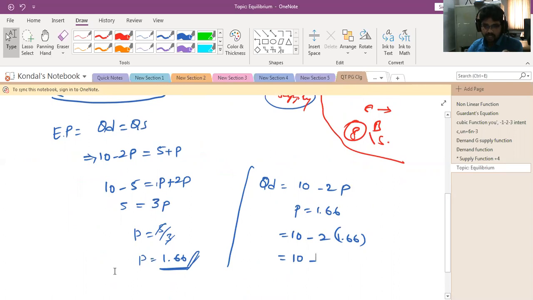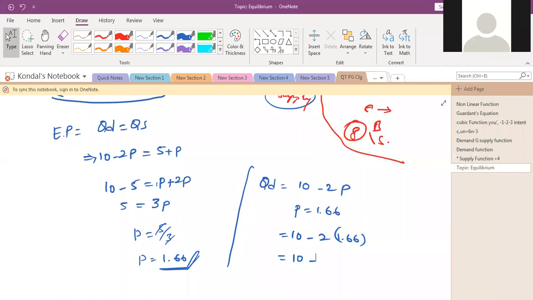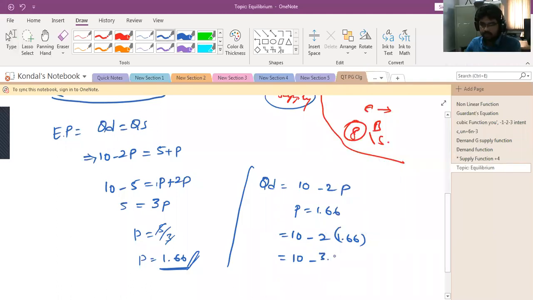P is equal to 1.66, whatever price value we got. Then we simply substitute in the equation: 10 minus 2 into the p value, that is 1.66. When you multiply 2 into 1.66, you get 3.32. So when you subtract this value from 10, how much will you get? 6.68.